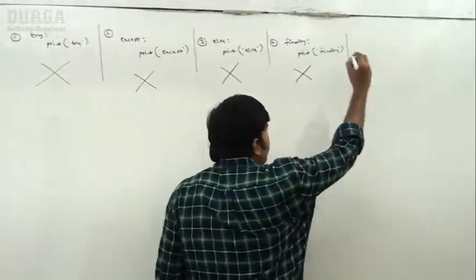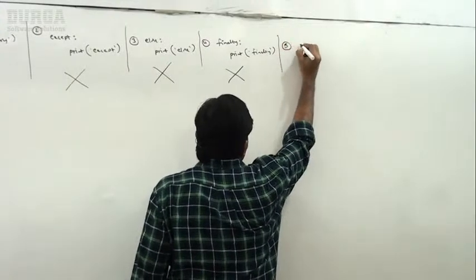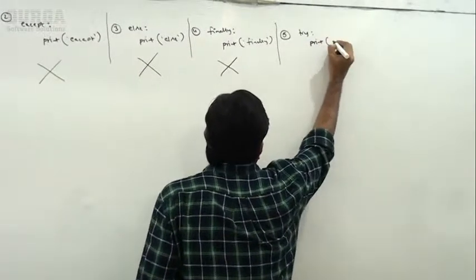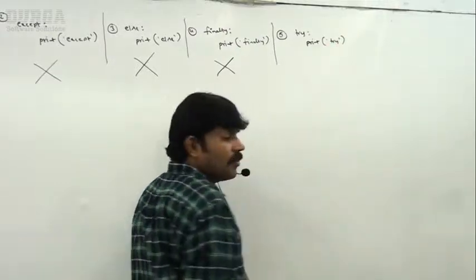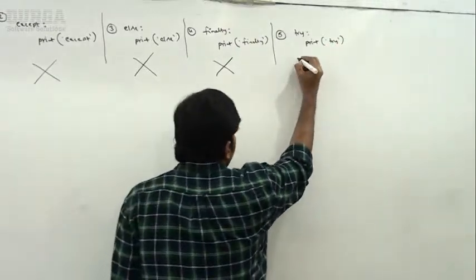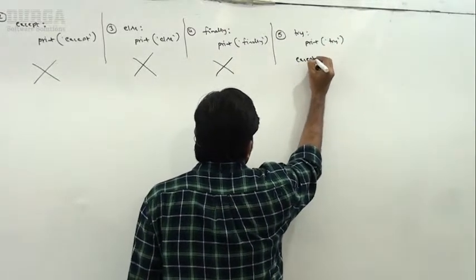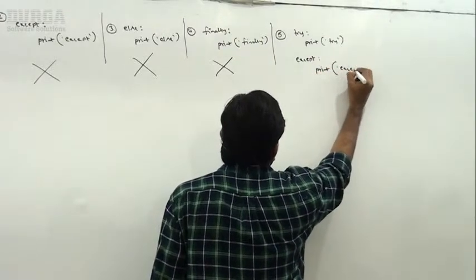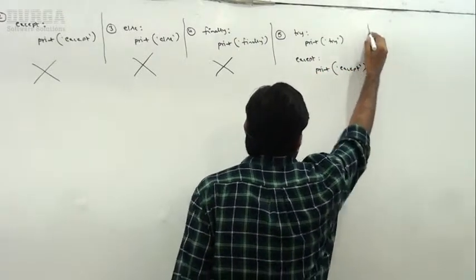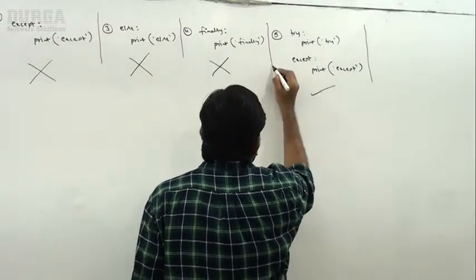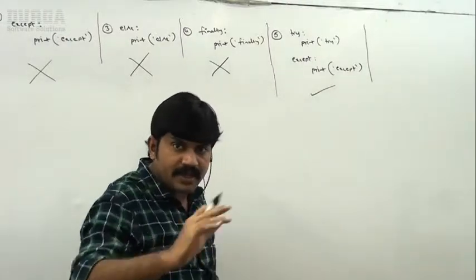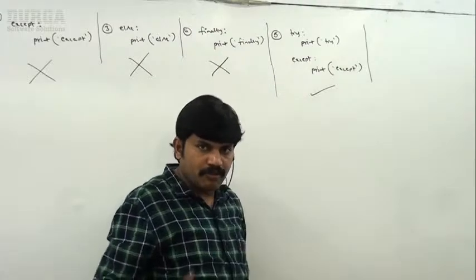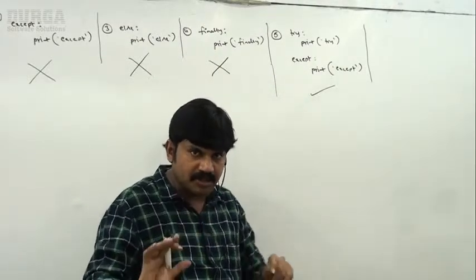Now I am taking try with a print of try block, next except with a print of except block. Take very special care: this is perfectly allowed. Try, except. If there is a problem, immediately the except block is going to execute. Try, except is a valid combination.